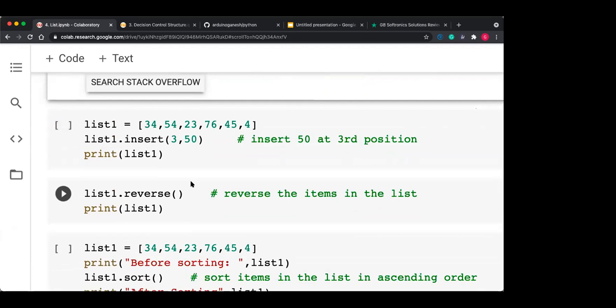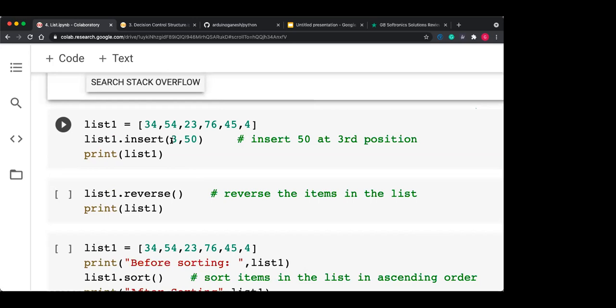Now the insert function we can also use. It is very similar to the append function, but append adds at the last, while the insert function adds at a particular position. Like list one dot insert 3, 50.